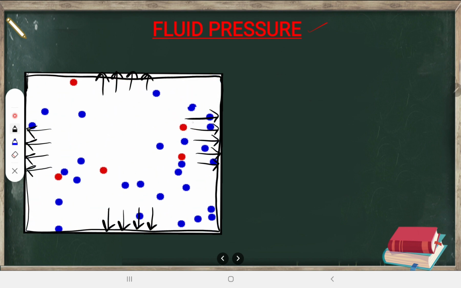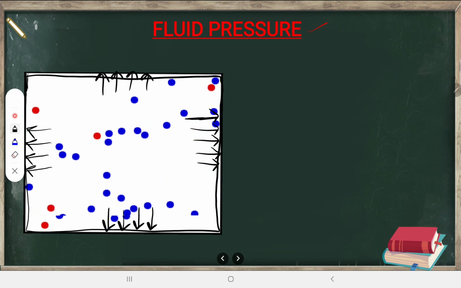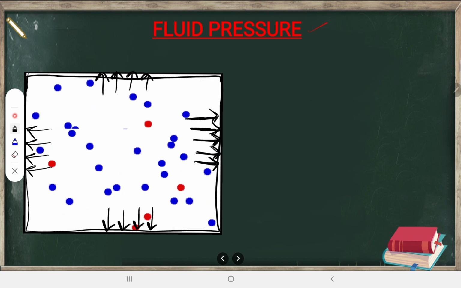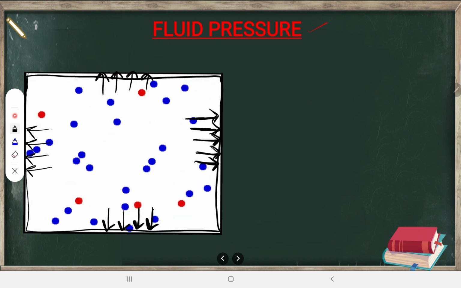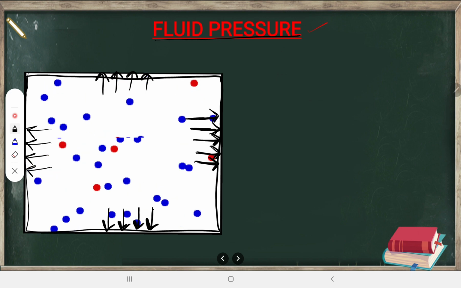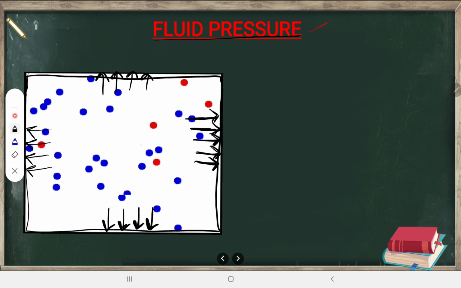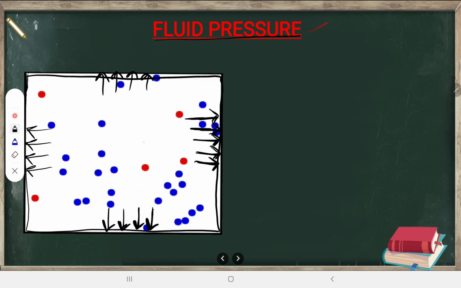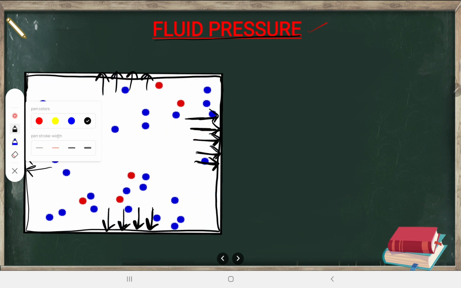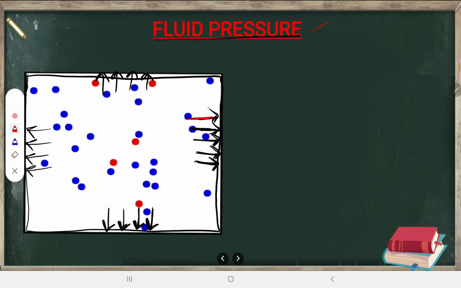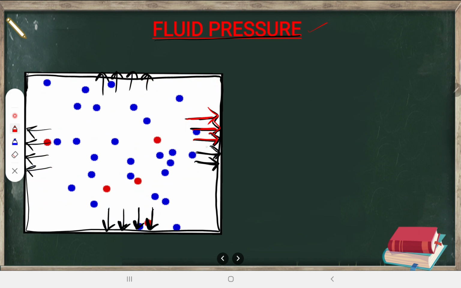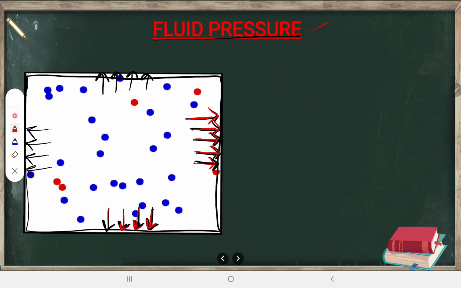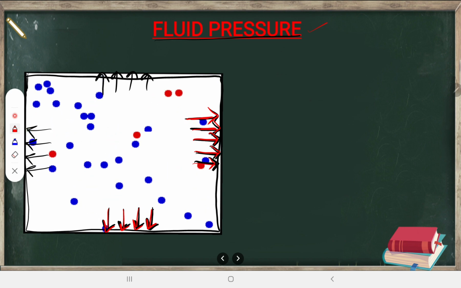Whatever these molecules are there, they are going and applying some force here. Look at this, some force they apply. That force per unit area itself is known as fluid pressure. That is the meaning of fluid pressure. So the molecules of any fluid are in random motion, and they are going and hitting the walls of the container as I am showing. They are applying some force on the walls of the container. That force per unit area is known as fluid pressure.